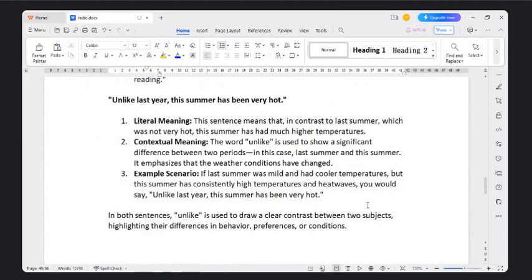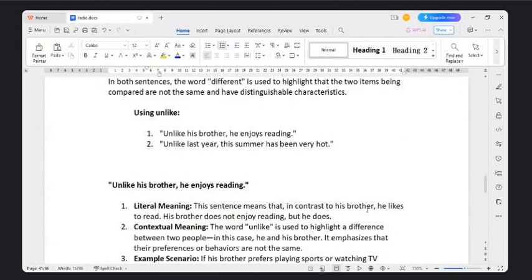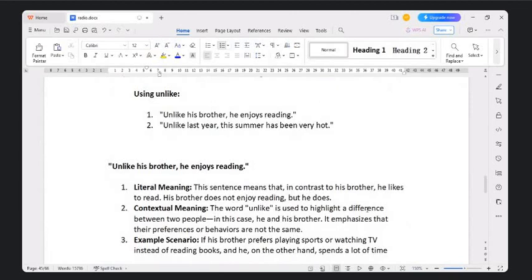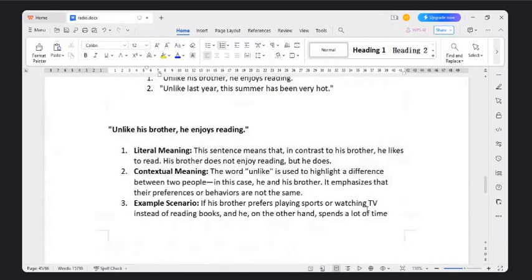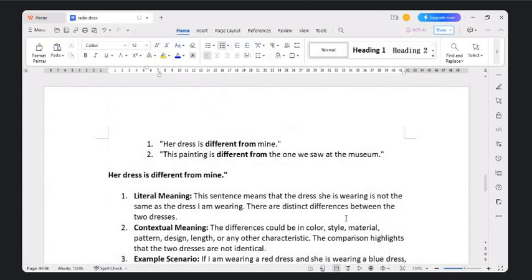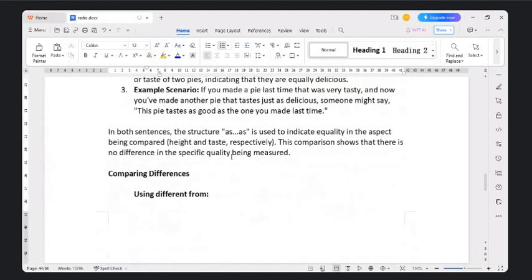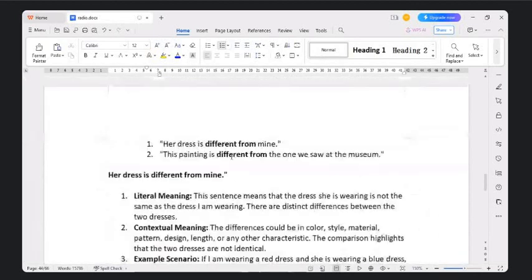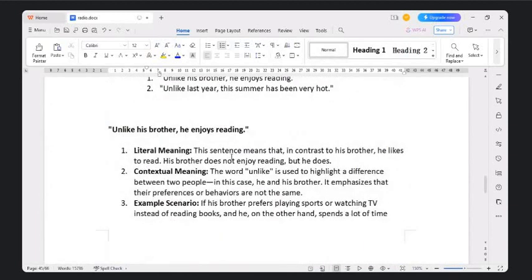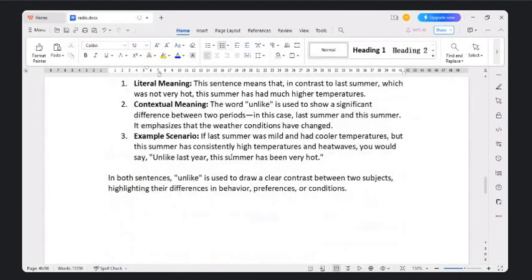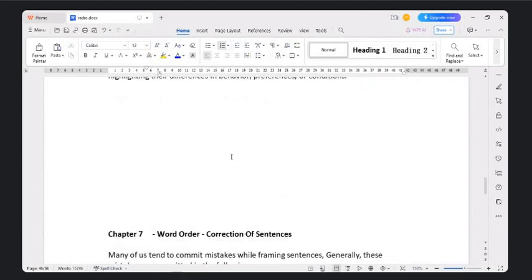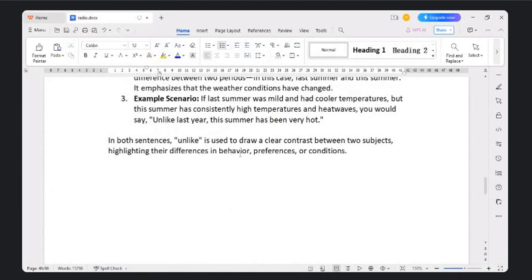Unlike last year, this year summer has been very hot. Try to frame sentences with all these words. Now, in the previous model we used phrases like unlike. So here again, we are using unlike. And in the previous sample sentences, different from. Try framing sentences with these. Okay, as good as, as bad as, etc. So try framing more sentences and please do come back to us with more doubts. All right. So with this, we come to an end of this session.